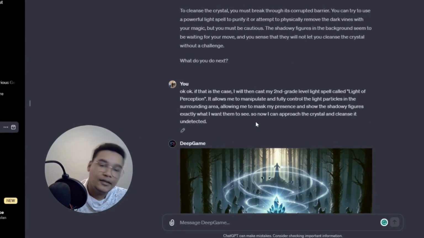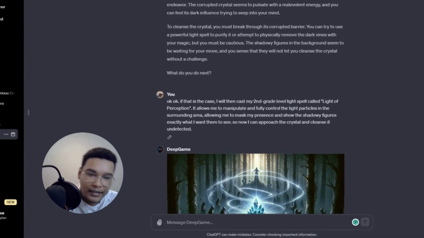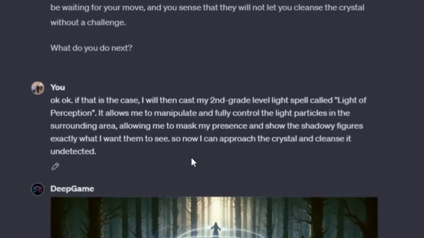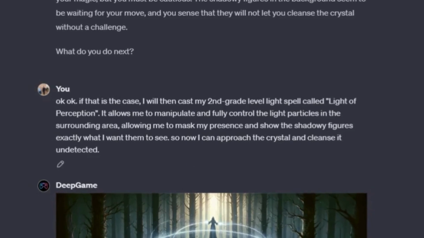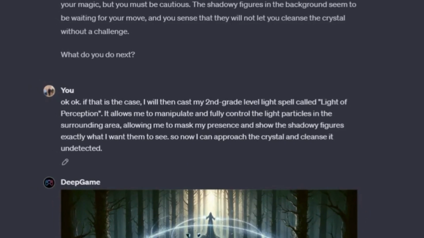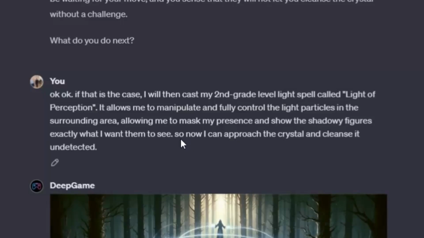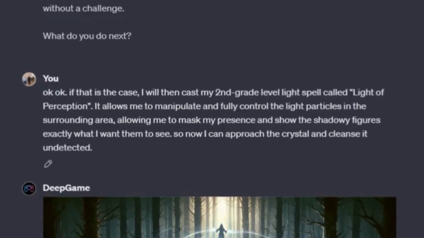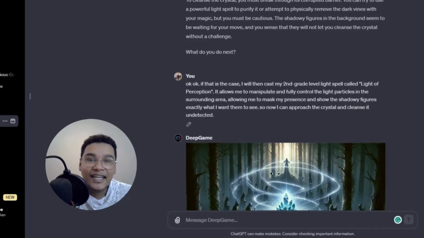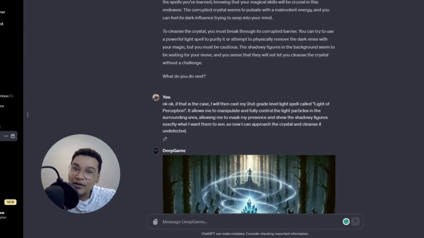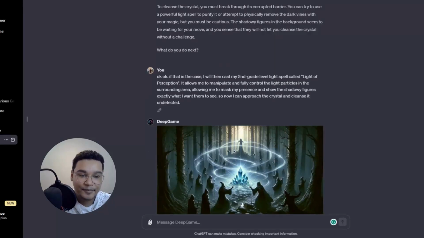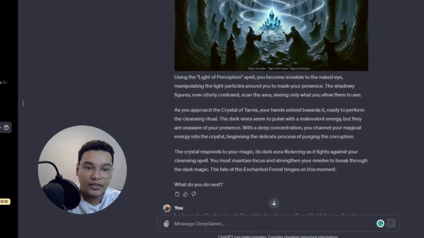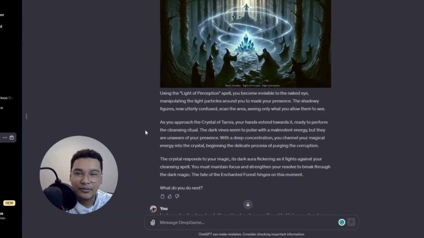I mean, boss. Okay, I get you. Then in this case, I will cast my second grade light spell on those people, called Light of Perception. It allows me to manipulate and fully control particles in the air, which basically allows me to mask my presence, sneak past them, and do my deed without anybody noticing. Right? Okay. The game takes that information and then it responds with.